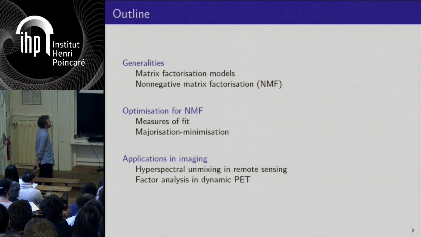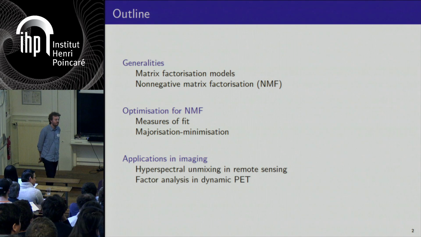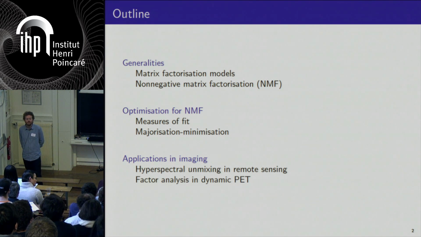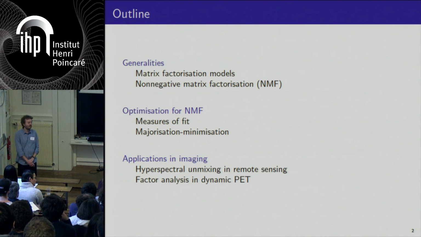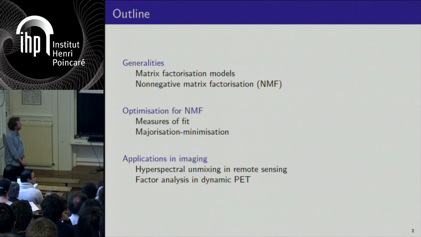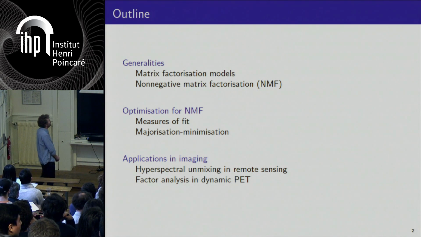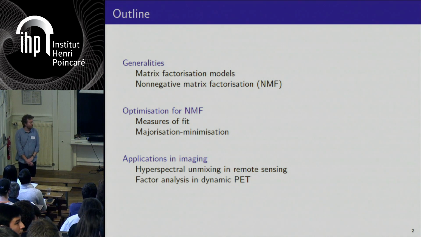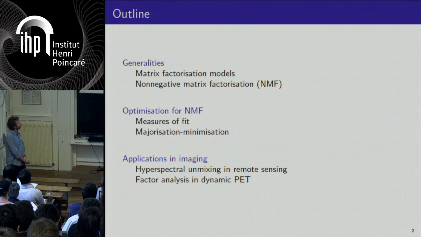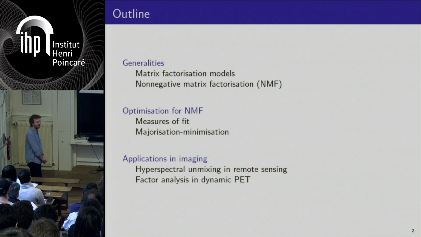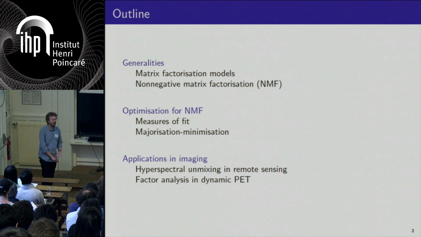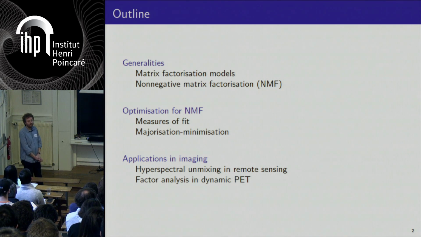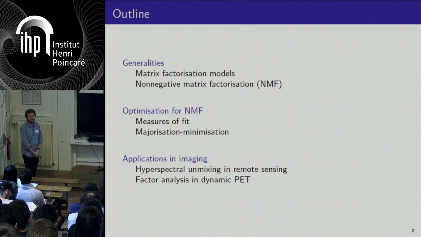In terms of optimization, I will present the concept of majorization-minimization, which is dominant in optimization for NMF. And then in a third part, I will present two types of applications in imaging. I'm not an expert of these applications, but I will mainly present some work that I've made with some of my colleagues at IRIT who are experts in hyperspectral unmixing for remote sensing, and also about factor analysis for dynamic PET imaging.